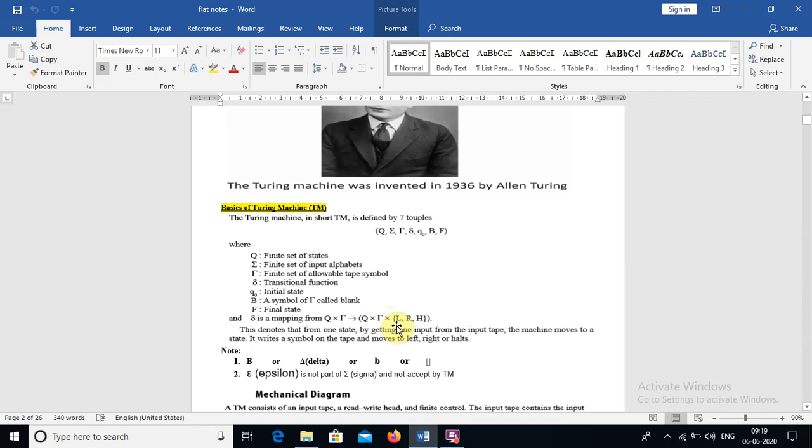So it may be left, or right, or halt, which means exit. Moving leftwards, or moving rightwards, or halt means it doesn't move in any direction, it is just a halt, an exit from the tape.